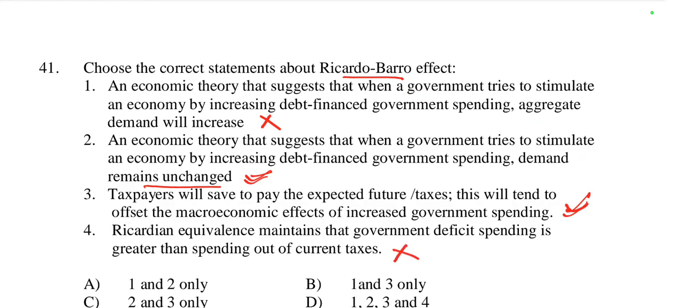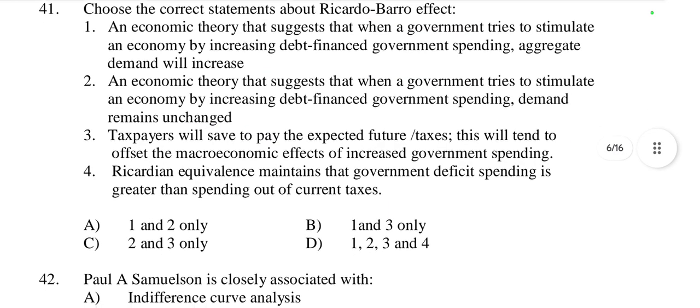So statement 2 and statement 3 are correct for the Ricardo-Barro effect. Only 2 and 3 are correct, so the right option is only 2 and 3. Option C is the right option, because the Ricardo-Barro effect, known as Ricardian equivalence, is an economic theory that explores the relationship between government spending, taxation and aggregate demand. So according to this, statements 2 and 3 are correct.